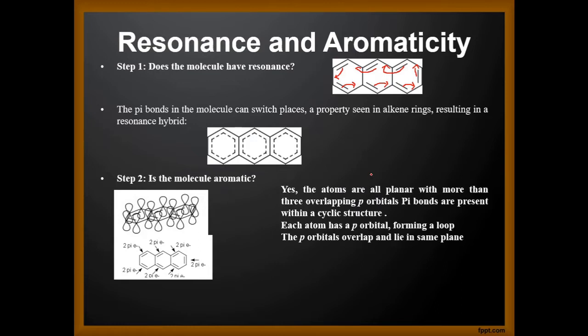So all the atoms are planar with more than 3 overlapping p orbitals. Pi bonds are present within a cyclic structure, and each atom has a p orbital forming a closed loop, wherein electron delocalization can happen, and the p orbitals which overlap are in the same plane.